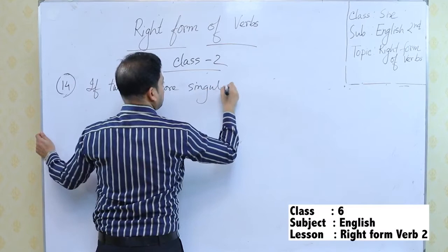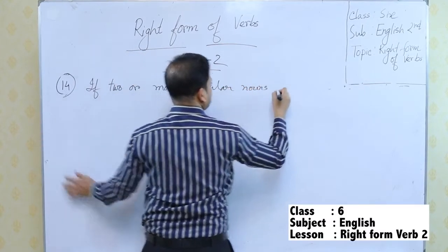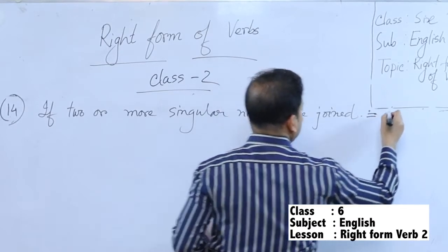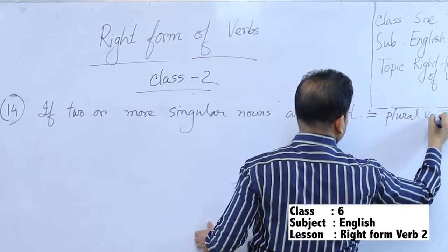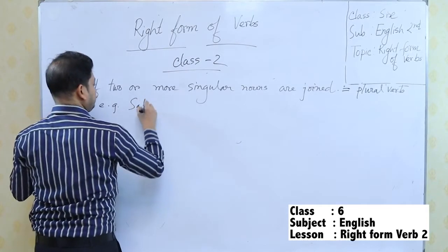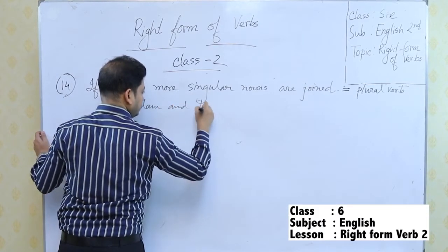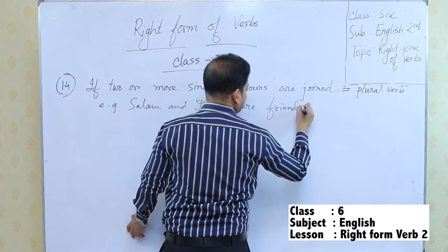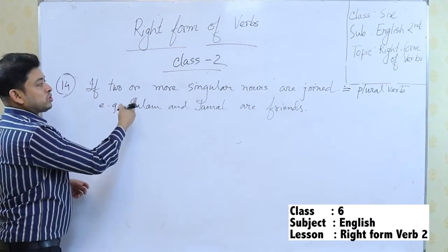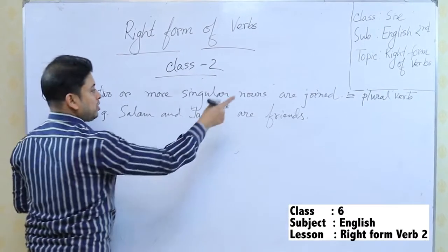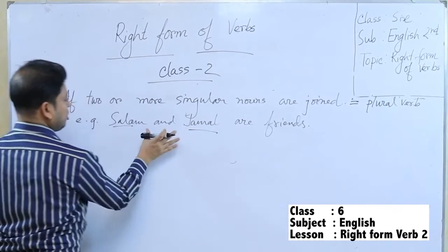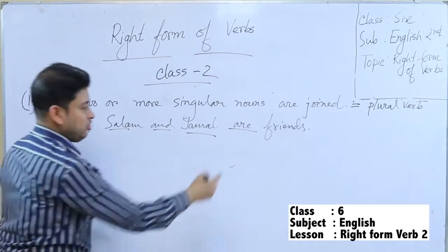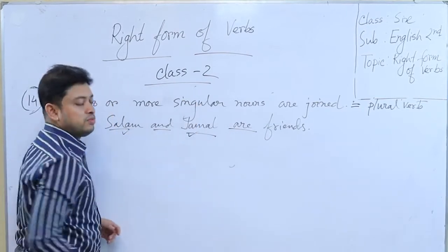If two or more singular nouns are joined, then there will be a plural verb. So, if two or more singular nouns are joined, then what would happen? There will be a plural verb. One, two singular nouns are there, joined by and, then the verb is plural. Not is, there will be are, because it is a plural subject.